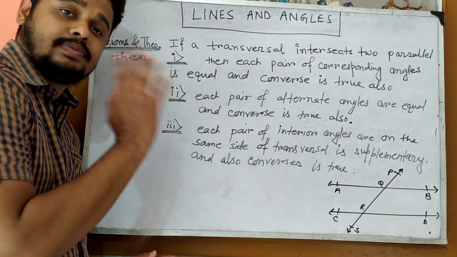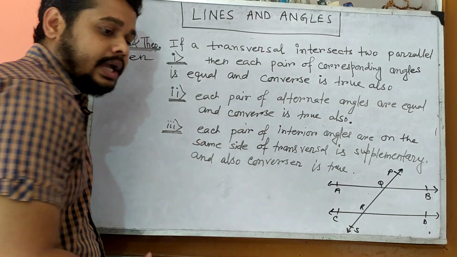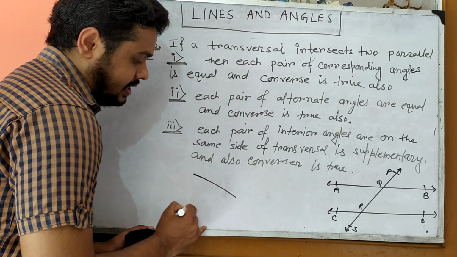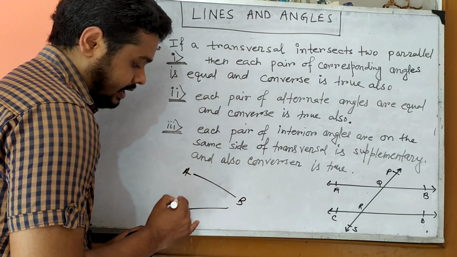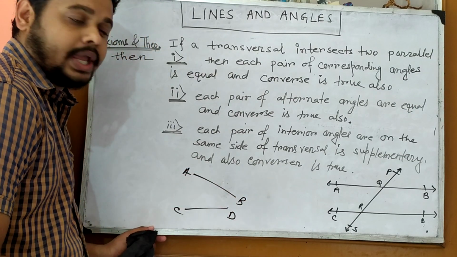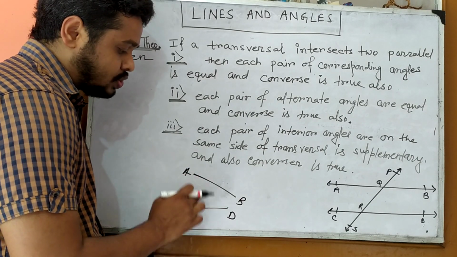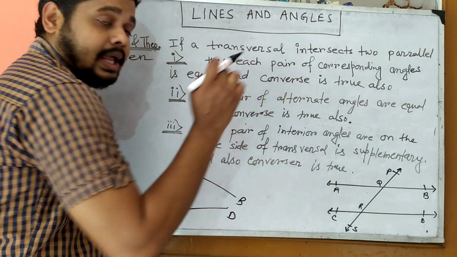It's a special case of the previous one. Earlier ABCD was any two lines, but today we are going to discuss their special property, that these two lines are parallel.